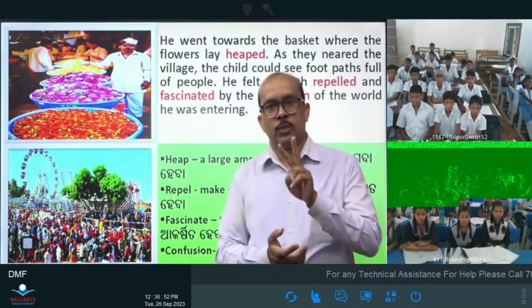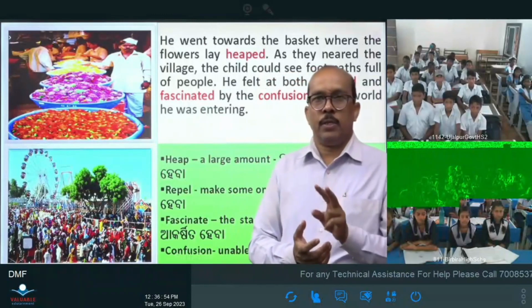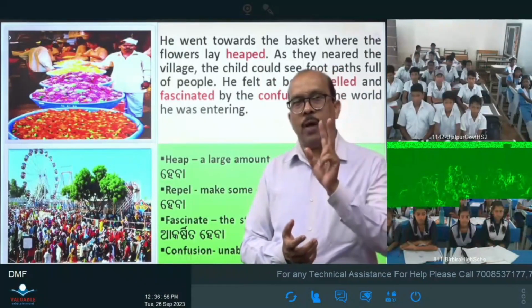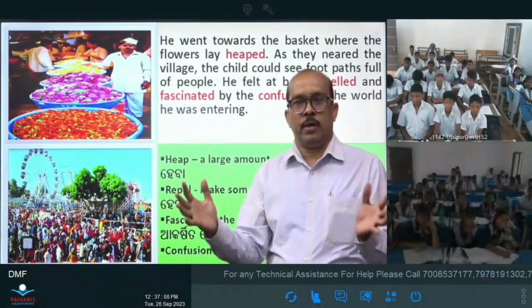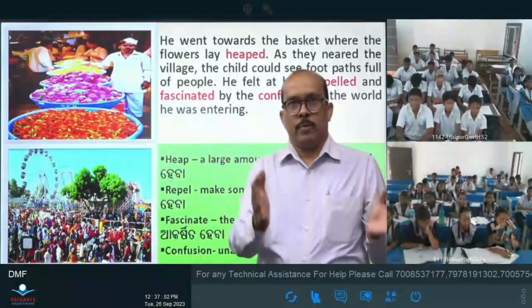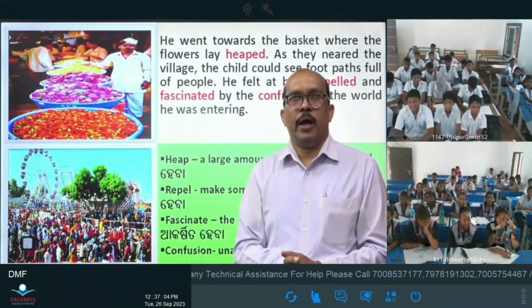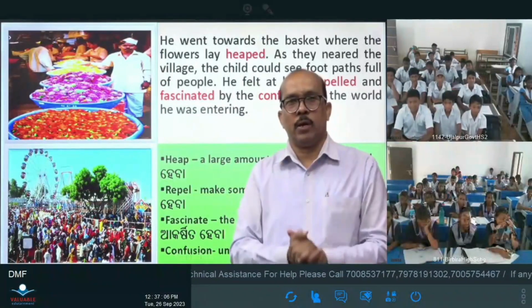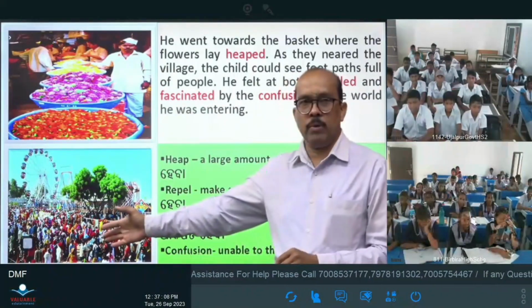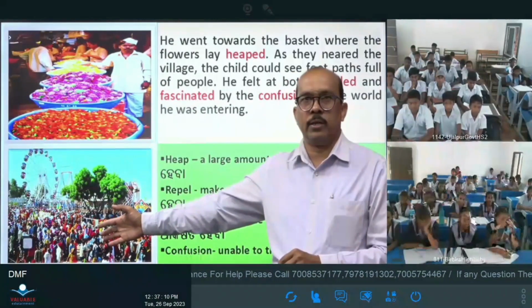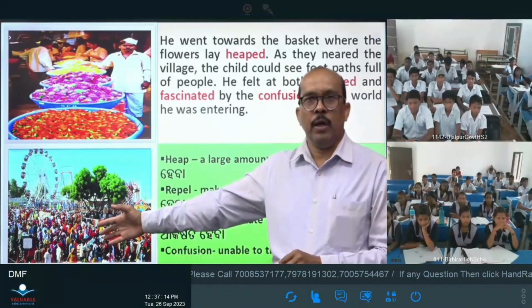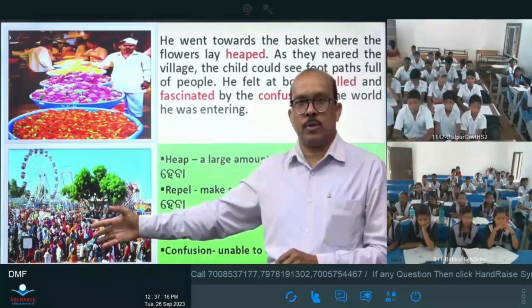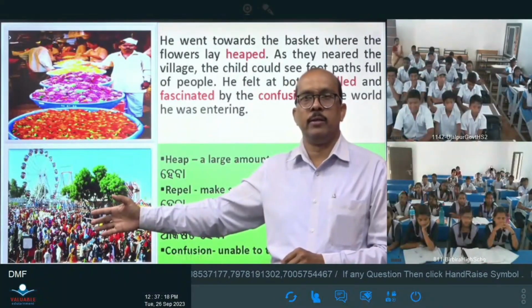Dear students, it is mentioned, two things. First of all, the child saw the flower shop. The flowers lay heaped inside the basket. And when he entered the village fairground, he saw a large number of people gathered on the footpath, and he was fascinated looking at the people and became very confused, unsure in which world he had entered.